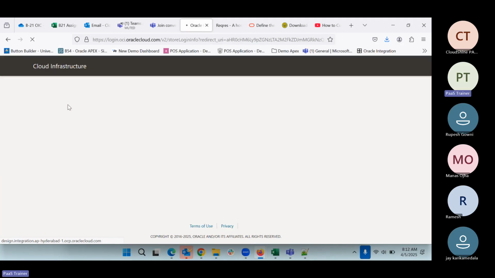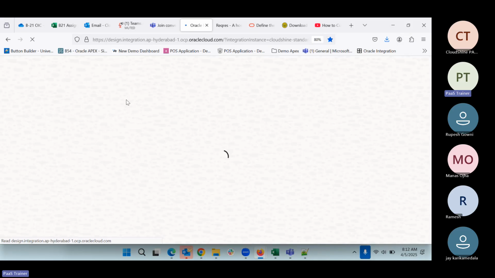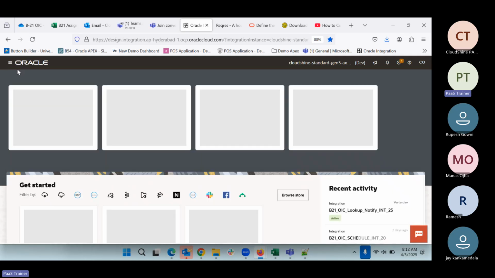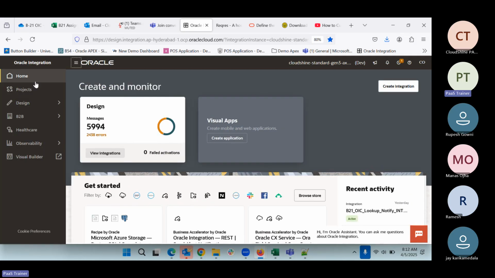So yesterday we have seen the third type of integration pattern, right, which is the event. So what will we do today? Today we'll create one integration for that, and then we'll see how that will be working as a development.